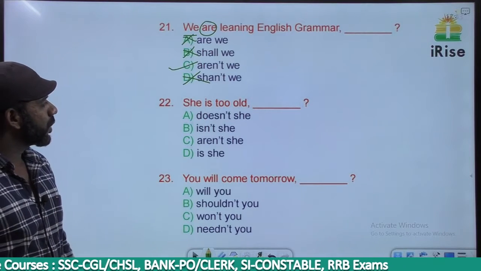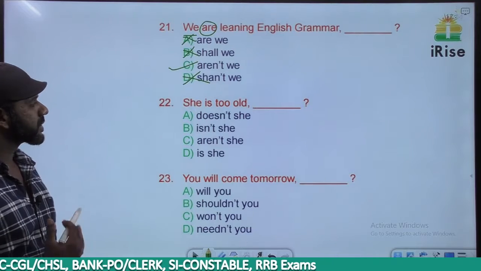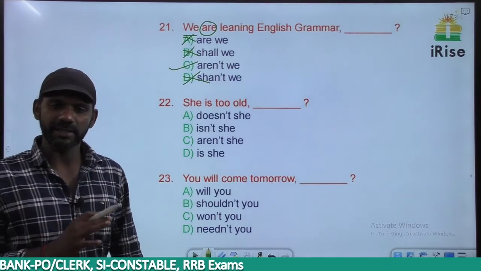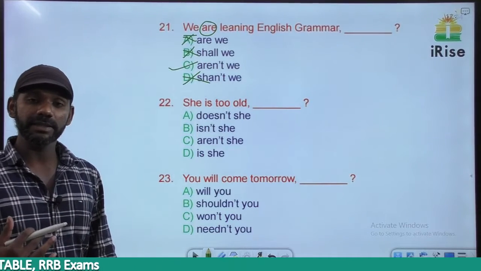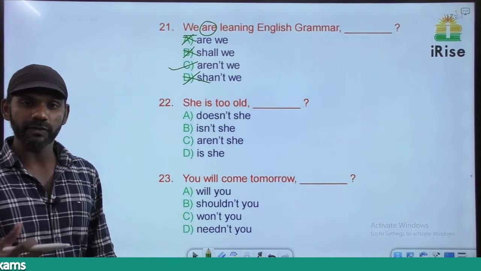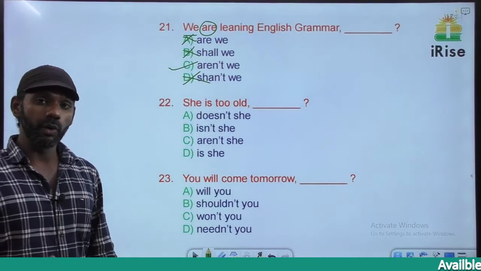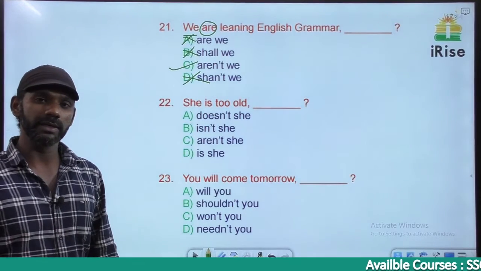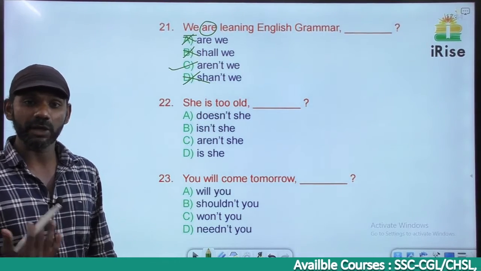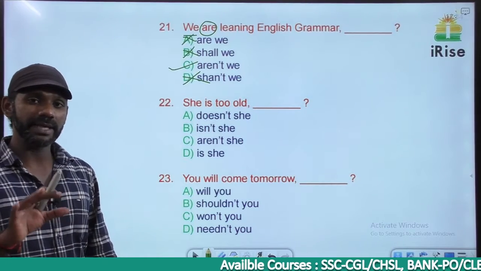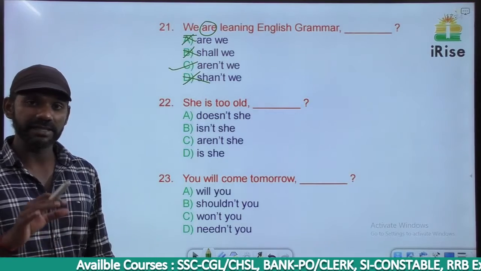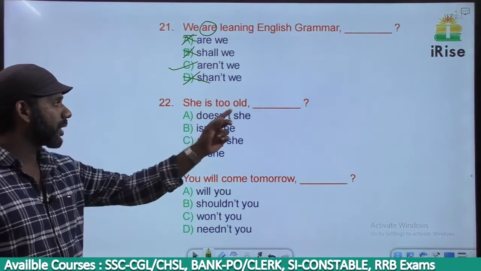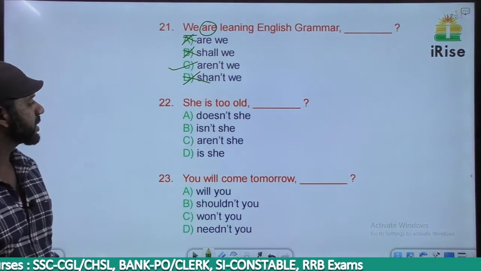She is too old. The sentence is negatively charged. We know that because too is used in negative sense. When too comes with an adjective, it becomes negative. Too smart, too good, too old, too young, too intelligent, too innocent, all these are negative. But I told you in the case of question tags, a sentence can be termed as negative when there is an N word in the sentence. There is no N word here. Right?